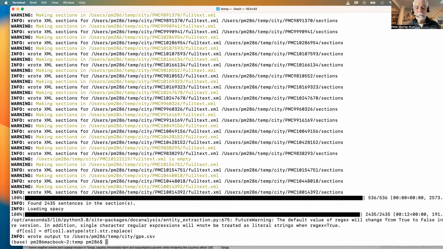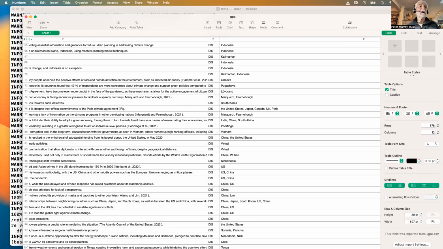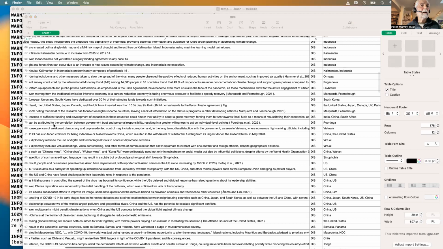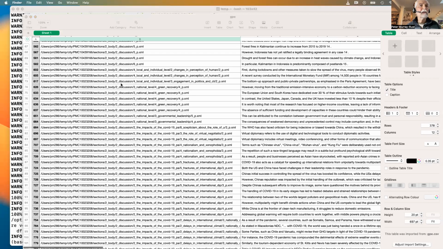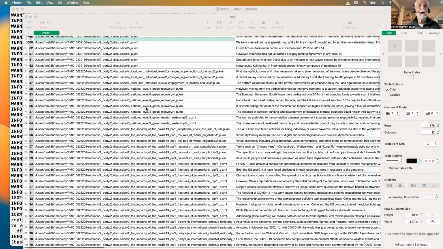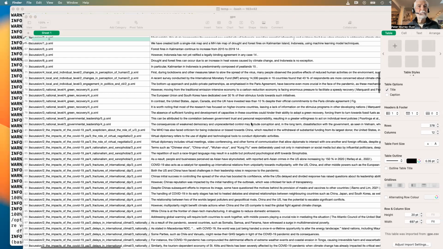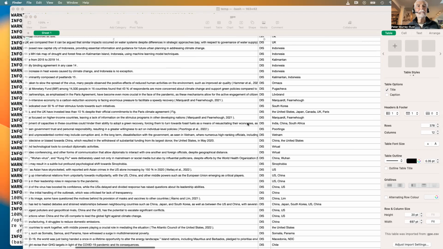It's analyzing these, and it's going to put the results in the CSV file. So it's finished, and now we'll have a look at the CSV file. That is output, and to show you, these are the sections that they're in. Each of these sections has got a precise name. These are the sentences it found with places in.